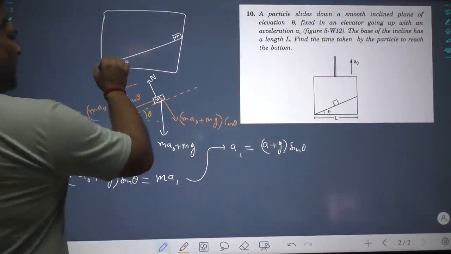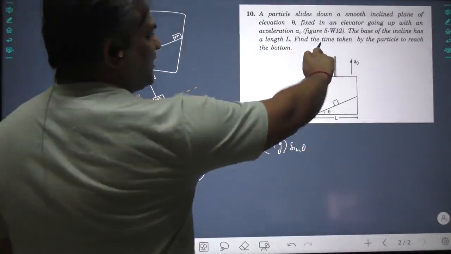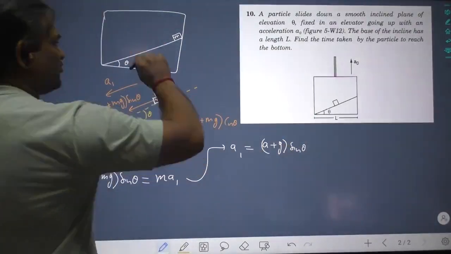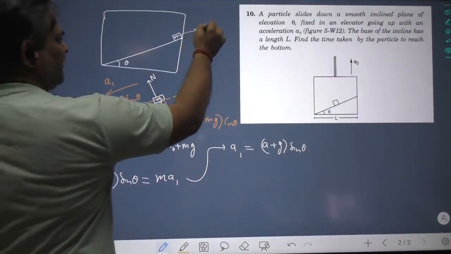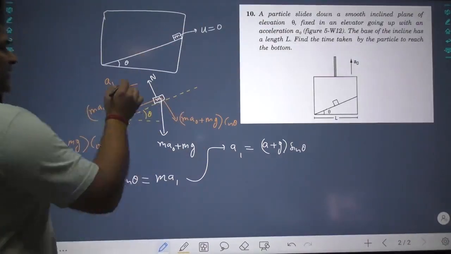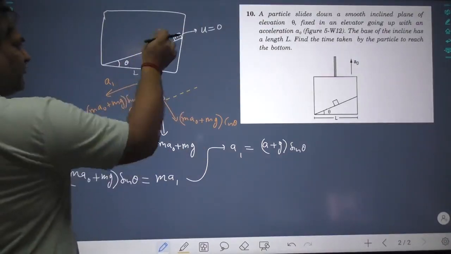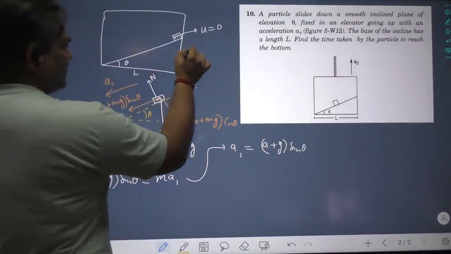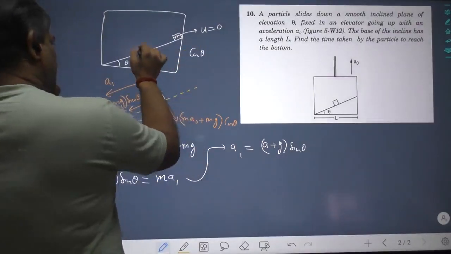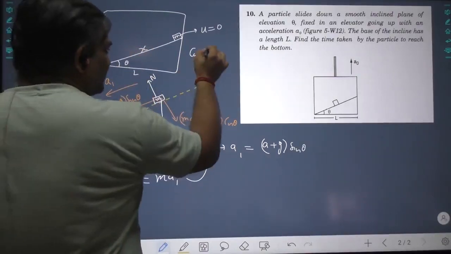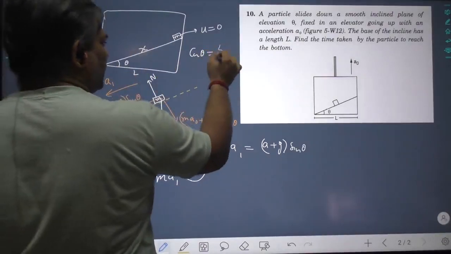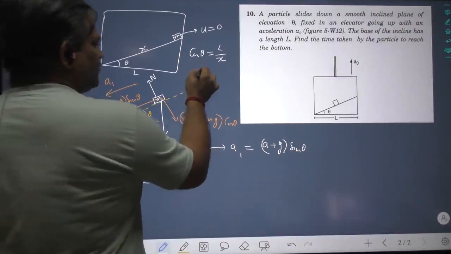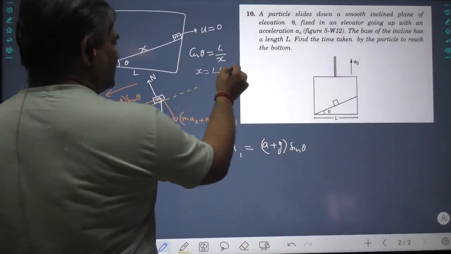Now we have to calculate how much time the particle takes. Initially the velocity is 0. This length is L, so first we need to find this length. We can easily find it using cos theta. Let us call this length x. So cos theta is based upon hypotenuse, so x comes out to be L sec theta.